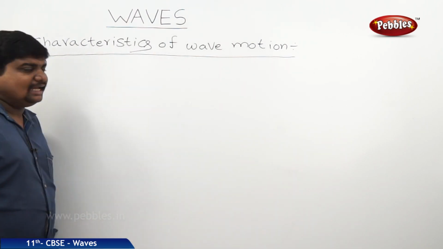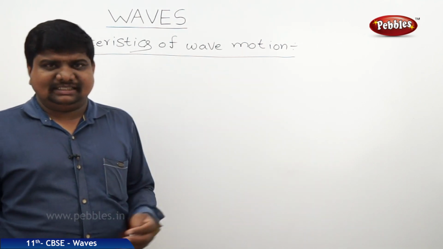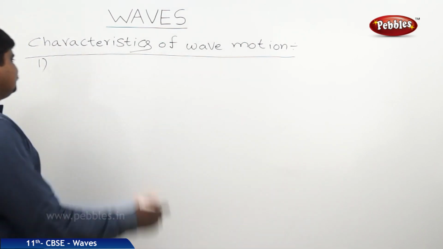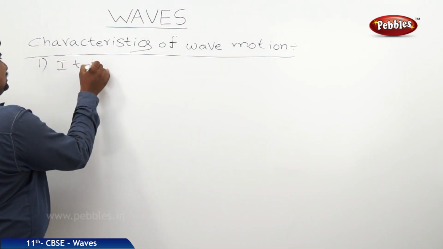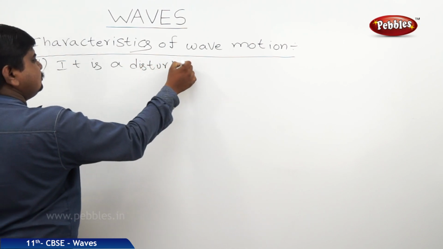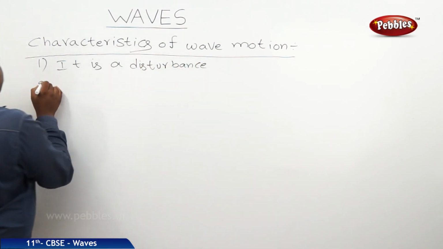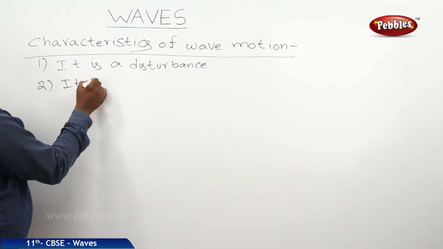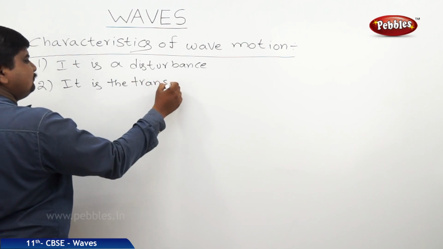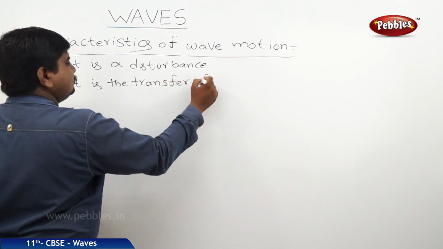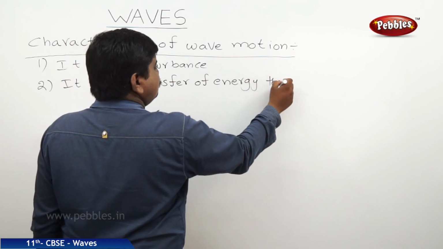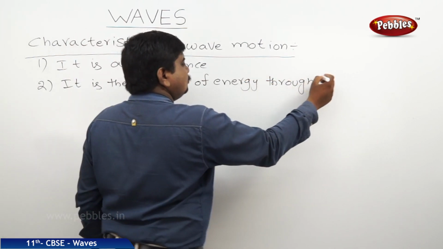A wave is a disturbance, or we can write, it is the transfer of energy through the disturbance.